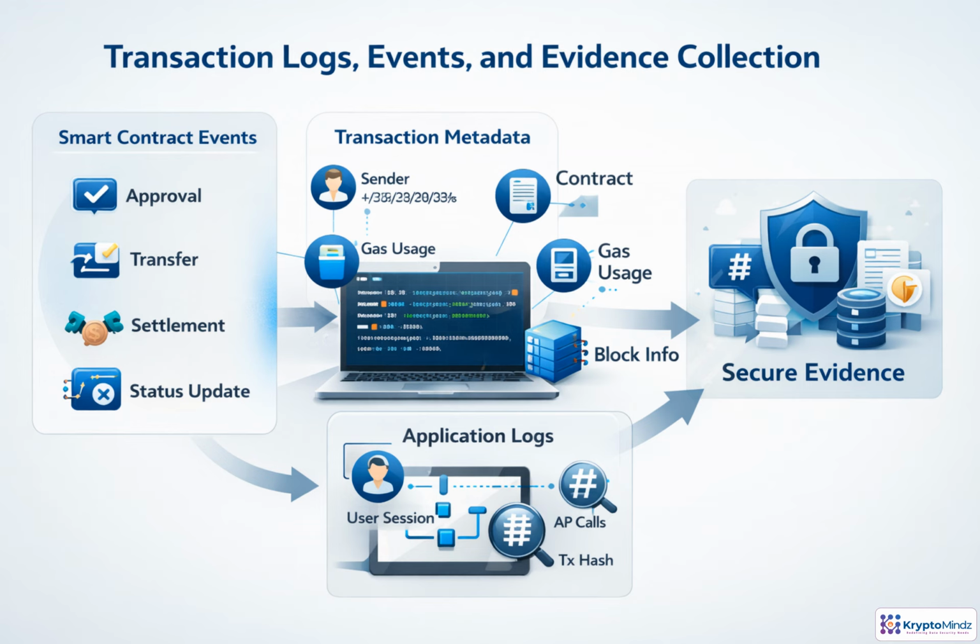For compliance, the aim is not to store every detail on-chain. It is to create a reliable evidence trail. Smart contracts should emit events for key milestones, such as approvals, transfers, settlements, and status changes. Transaction metadata adds the sending account, contract interaction, gas used, and block inclusion. Application logs complete the story by linking user sessions and API calls to the transaction hash. Keep sensitive data off-chain using hashes, identifiers, or references instead.